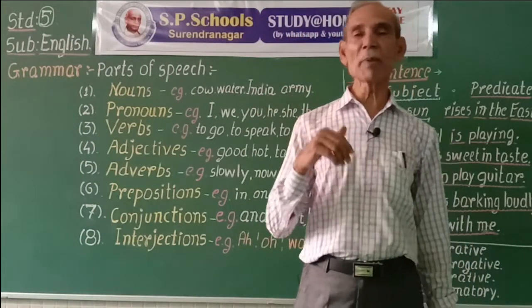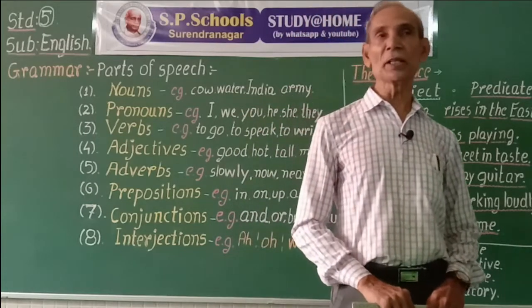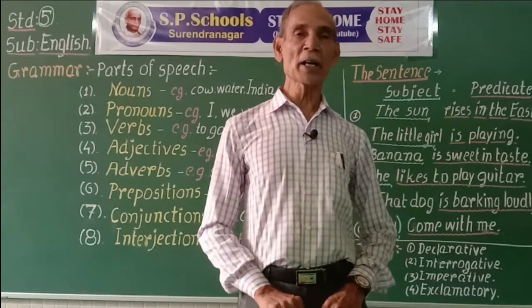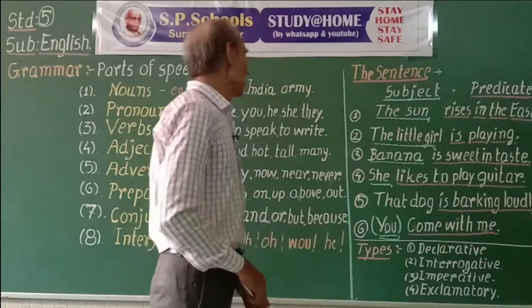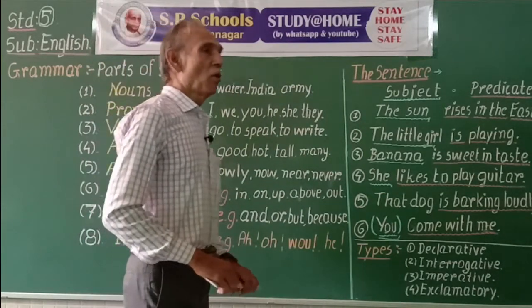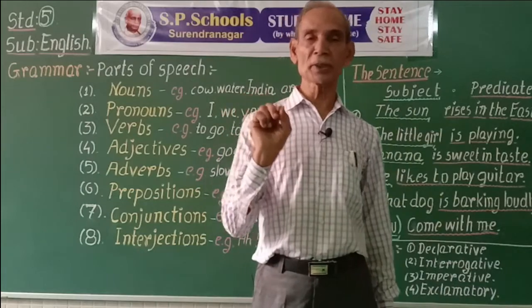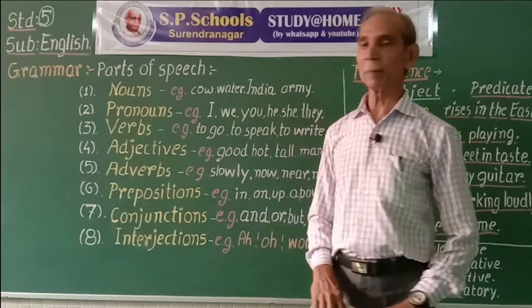These nouns can be only felt, they cannot be seen. They are called abstract nouns. So, words used to identify certain person, place or thing are called names or nouns.